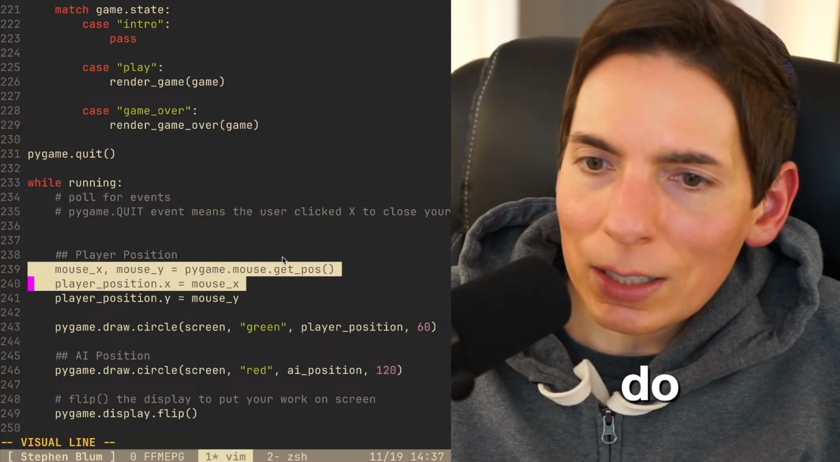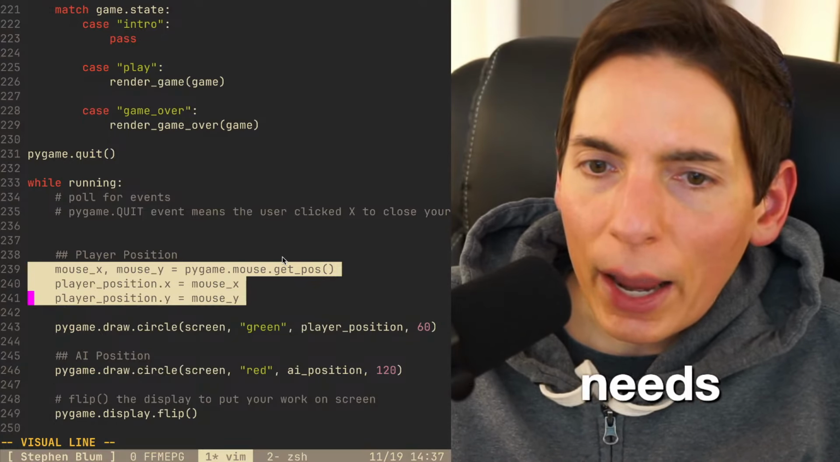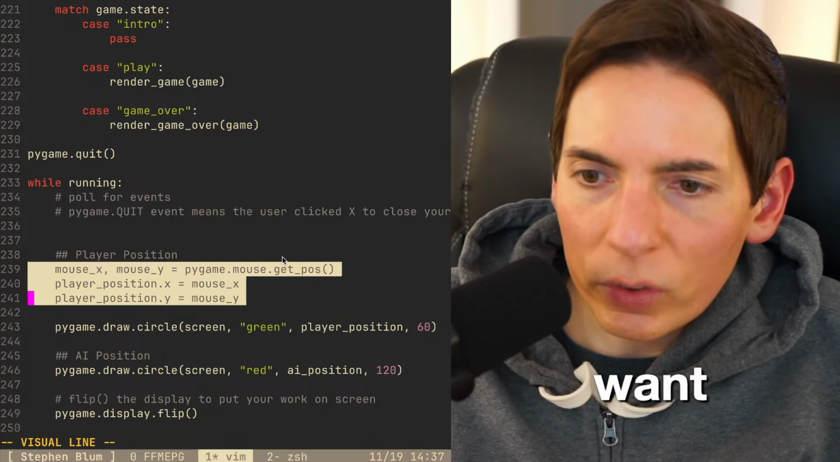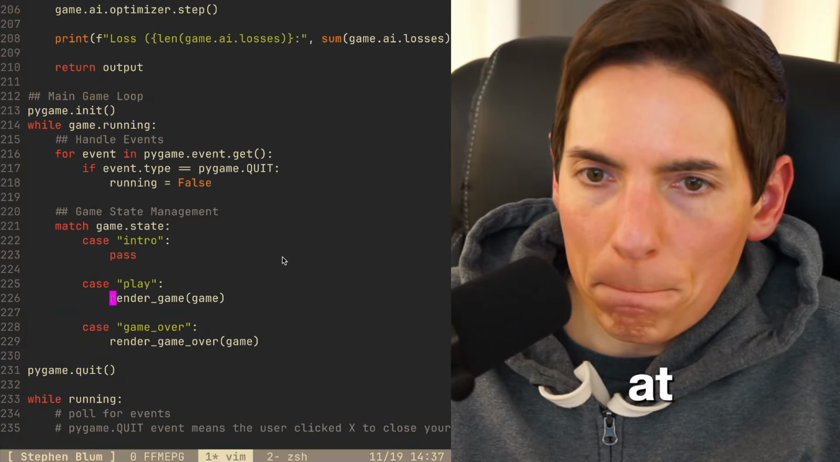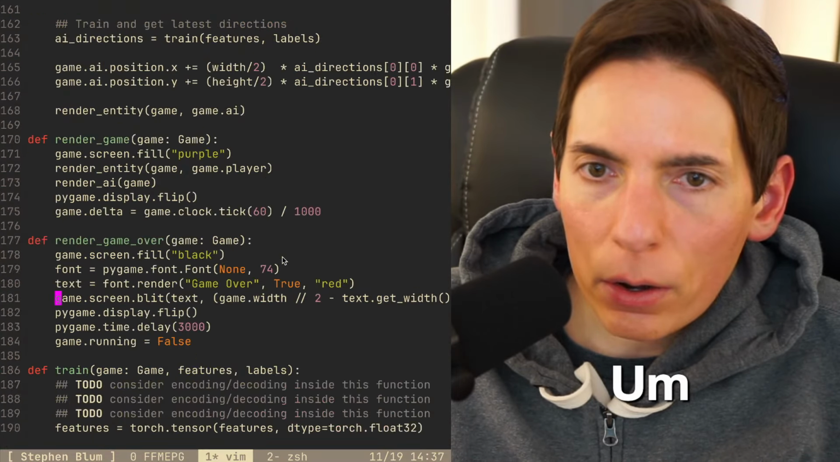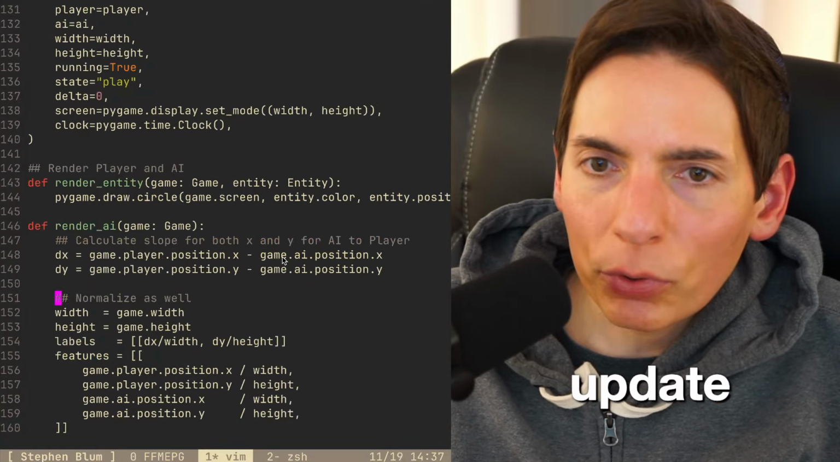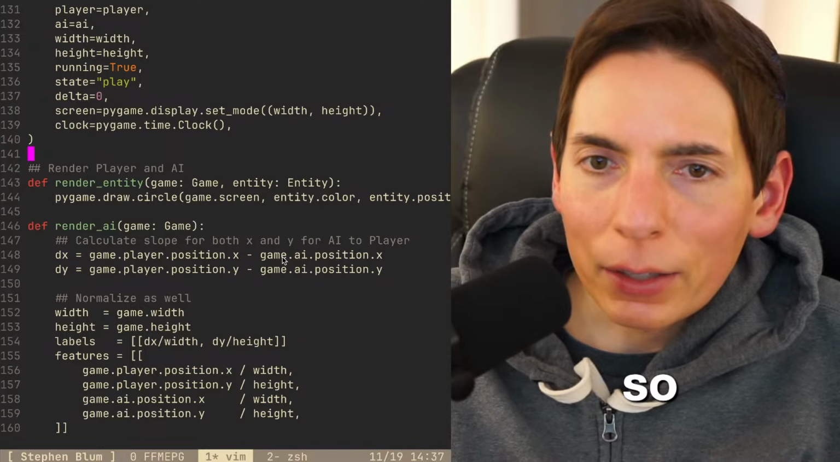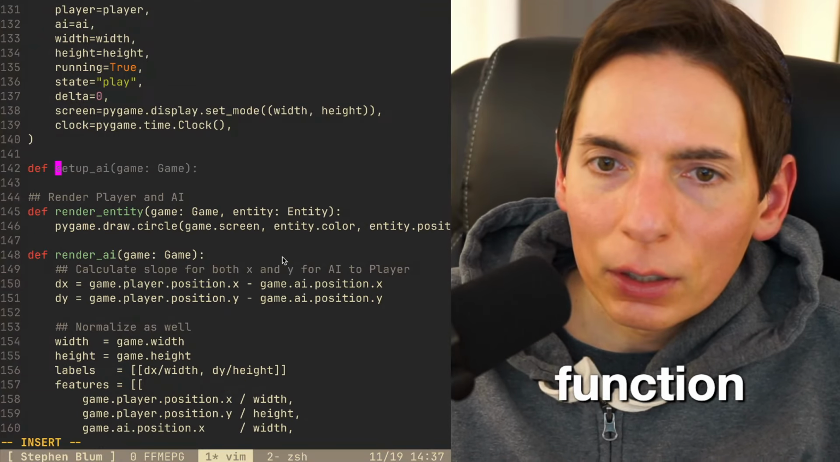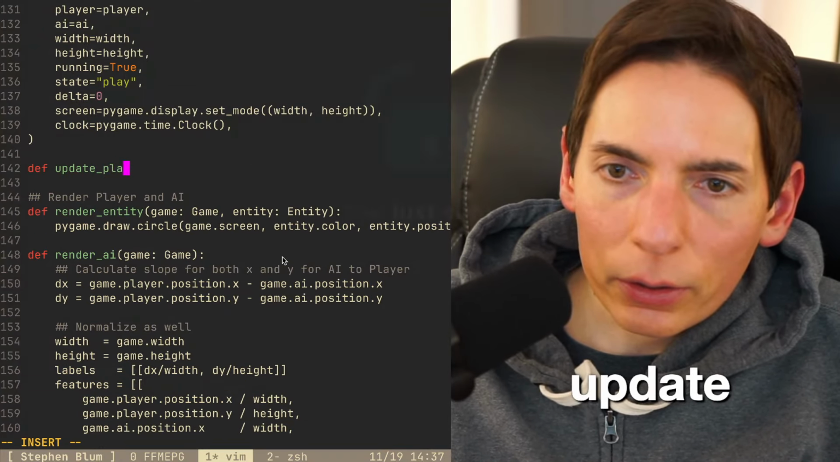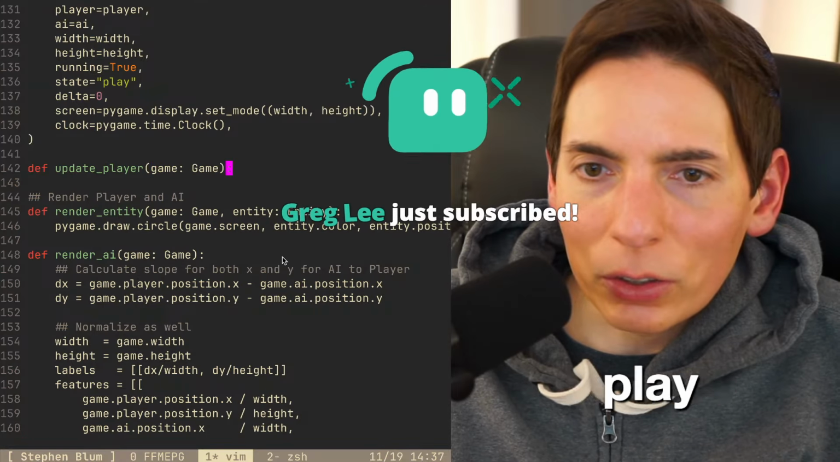We do need this. This needs to happen. Where do we want to do this at? Let's see. We need to update player position. So I think what we could do is have a function def update player. Update player is what we could do.